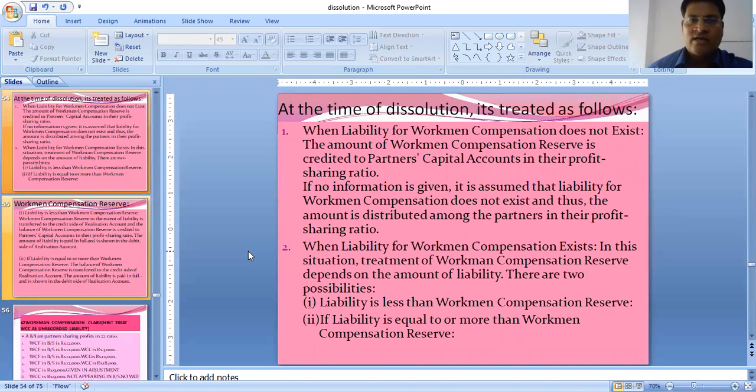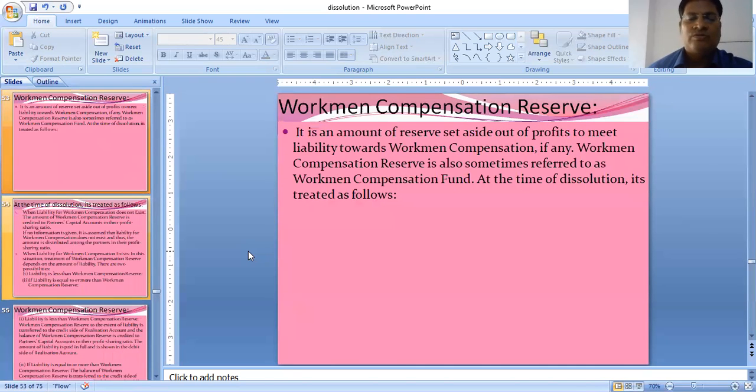Okay, now come to dissolution again, that workman compensation reserve again. So the thing given over here is an amount of reserve set aside out of profits to meet the liability towards workman compensation, if any. Workman compensation reserve is also sometimes referred to as workman compensation fund. At the time of dissolution, its treatment is as follows.